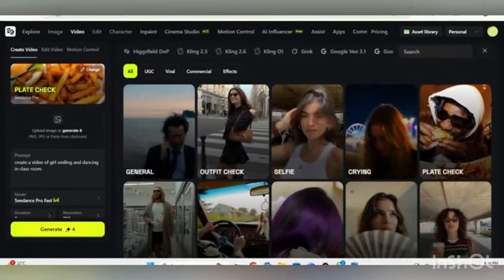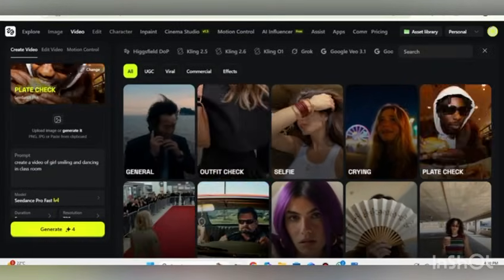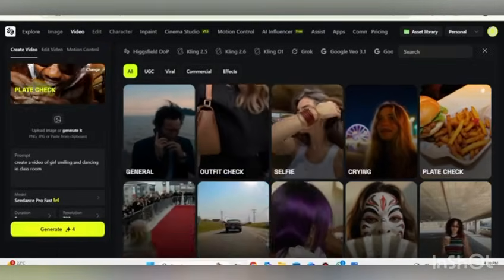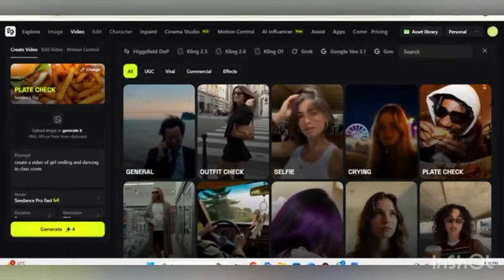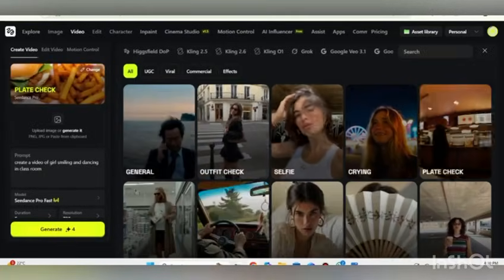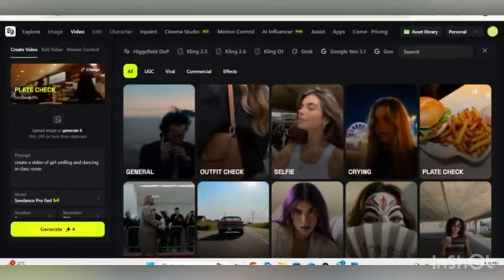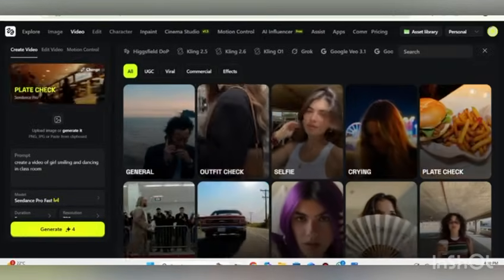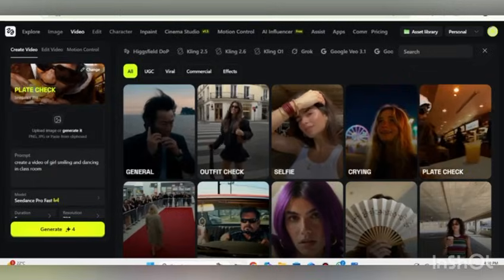You can write a clear and detailed prompt describing the scene or the story, define motion elements such as camera direction, lighting, and overall mood, and then click generate and allow the AI to build the video sequence in just minutes. Still visuals can transform into dynamic, share-ready videos. If you want to refine your prompt and regenerate until the output matches your creative vision, you can do it. So the process is very simple.